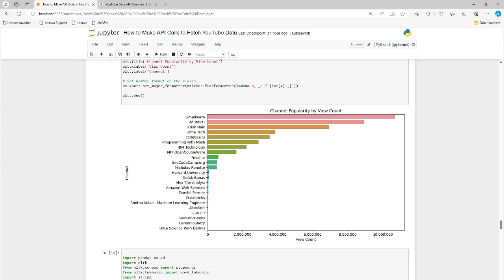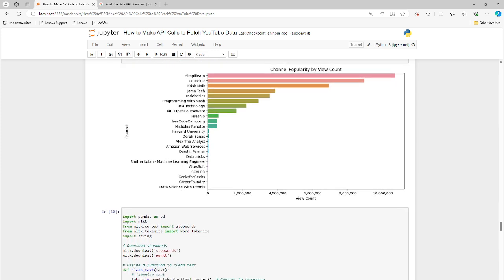Very creative, very entertaining, very engaging, very enlightening and informative. So some of these guys really do a great job. I would expect Harvard University would rank higher in terms of popularity, but it does not when it comes to data science, and that's fine, right? We're just analyzing the results here and seeing how things shake out. And Simplilearn is by far the winner here, right?